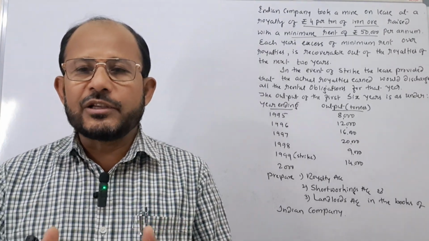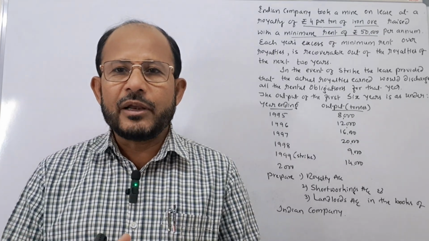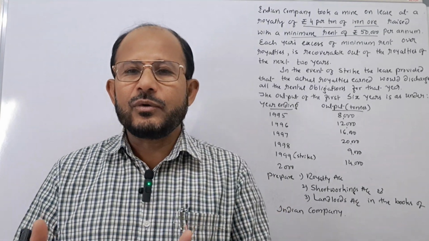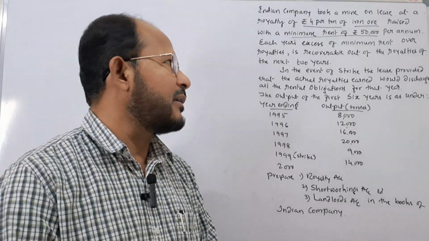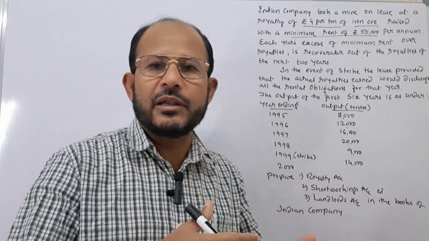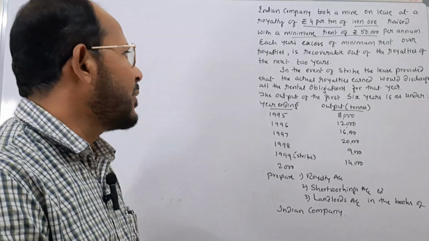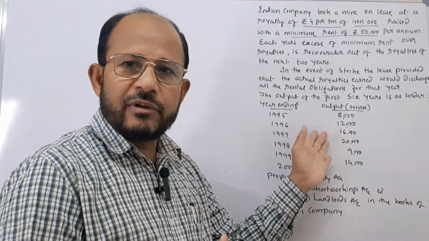Suppose the actual royalty is rupees 10,000, then 10,000 is to be taken as the minimum rent, and in case 20,000 is the actual royalty, then 20,000 is to be taken as the minimum rent in that particular year. That is why we have to calculate the actual royalty in that year, then that amount is to be taken as minimum rent. The output of the first 6 years is given here.